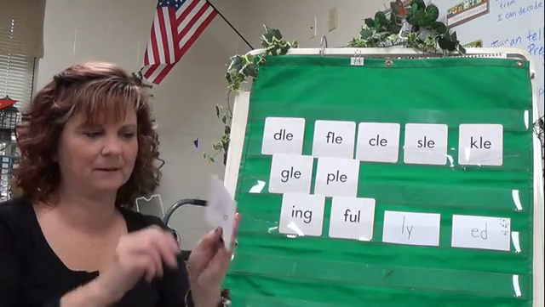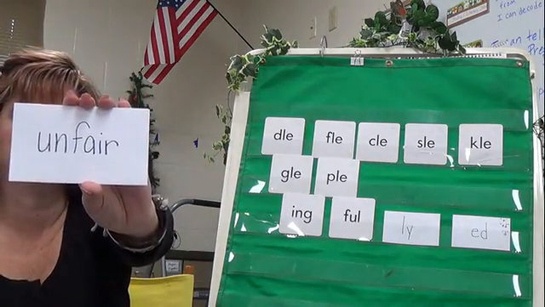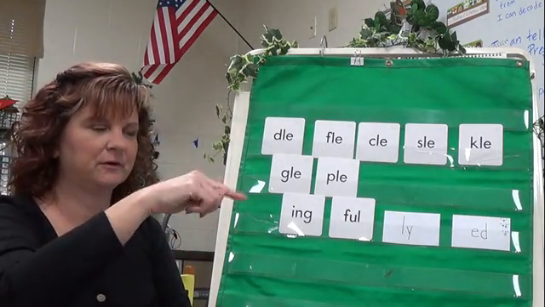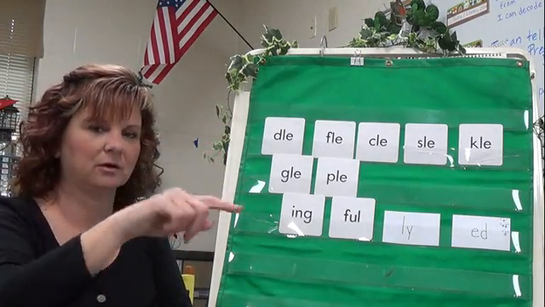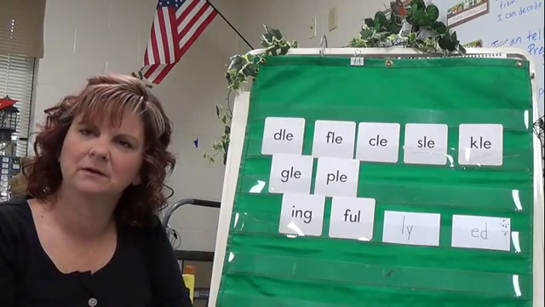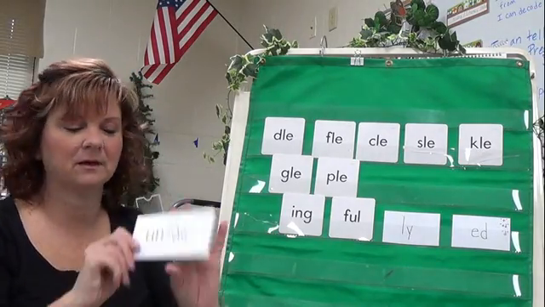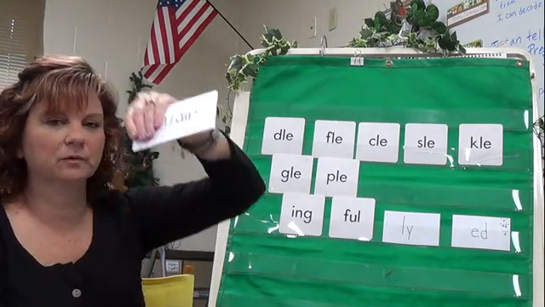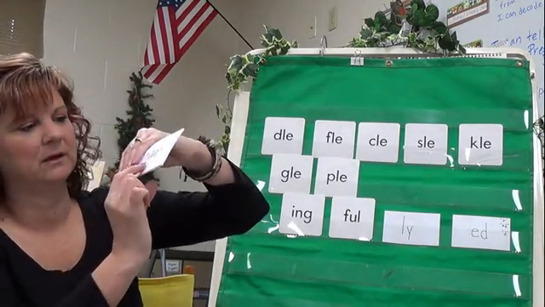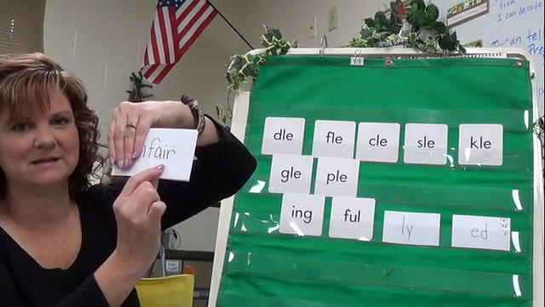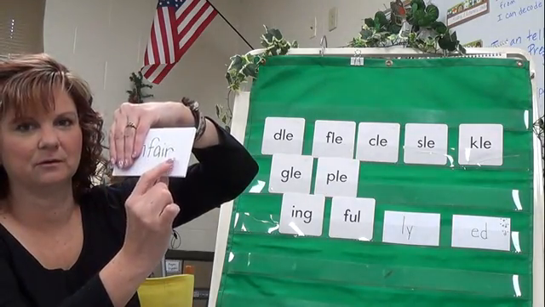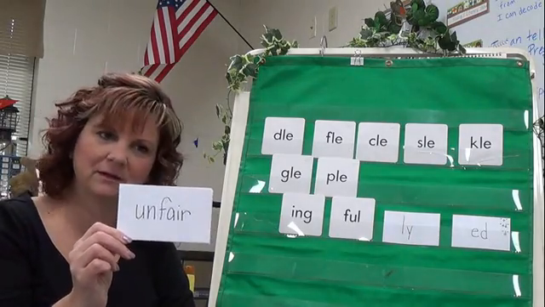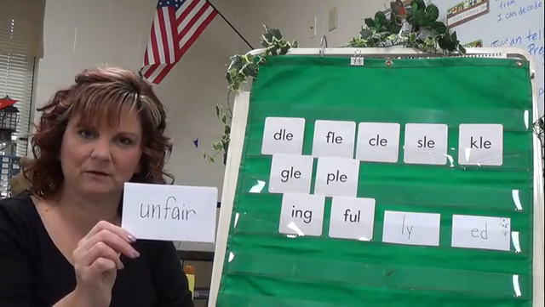All right, let's try this one. You got it? Take a picture of it. U-N-F-A-I-R. Yeah, what is that word? Did you come up with unfair? Yeah. So you picture your prefix, un. Then our root word was fair. It has that A-I, making the A sound. So fair, fair, unfair. Do you know what unfair means? Yeah, you're not doing it in a fair way. It's the opposite of fair, unfair.